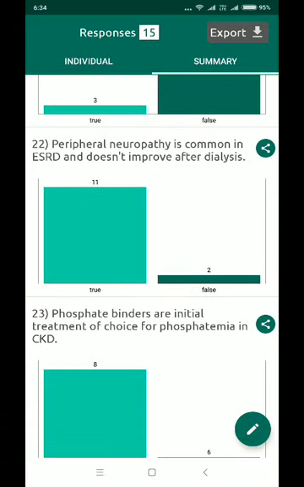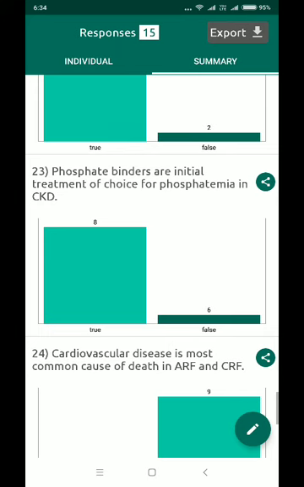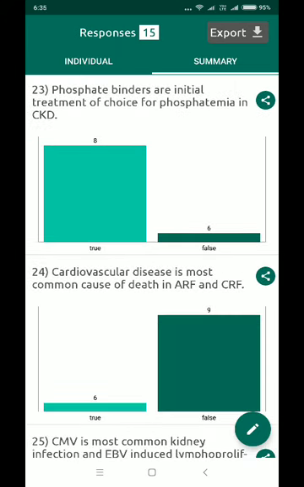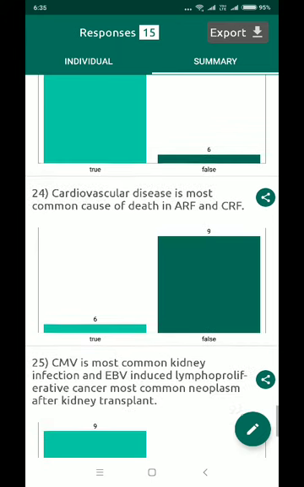Peripheral neuropathy is common in ESRD and doesn't improve after dialysis. That is true. There are some irreversible complications of dialysis. Phosphate binders are the initial treatment of choice for hyperphosphatemia in CKD. Yes, this is true. Phosphate binders are of many types. As I told you, calcium acetate and calcium carbonate are used when calcium is low and phosphate is high, while sevelamer is used where calcium is high and phosphate is high.